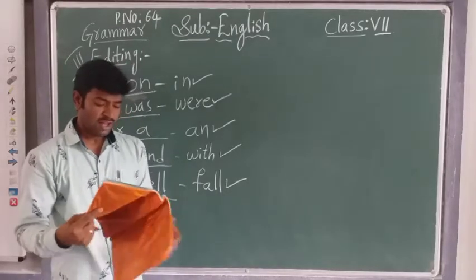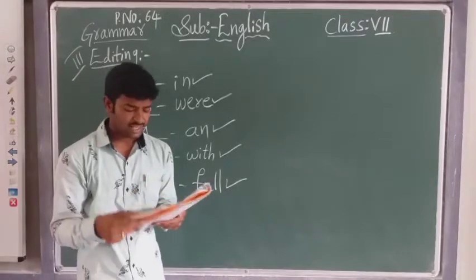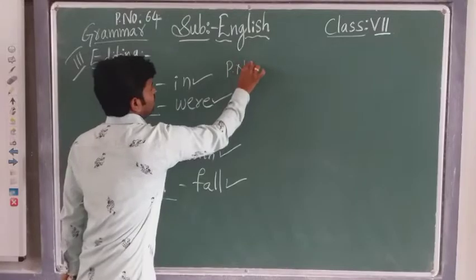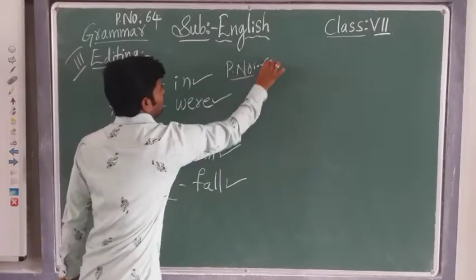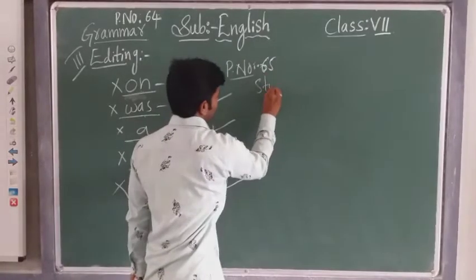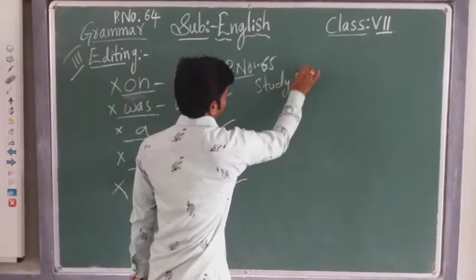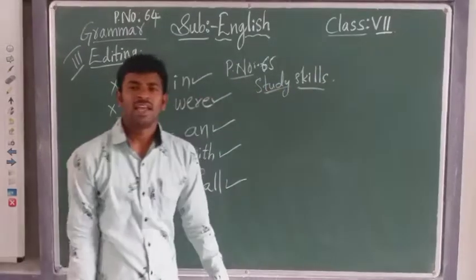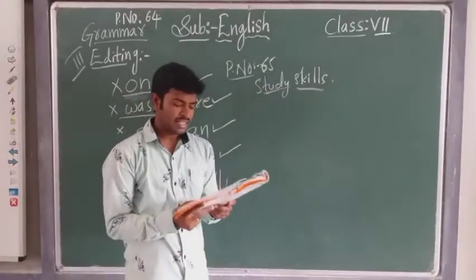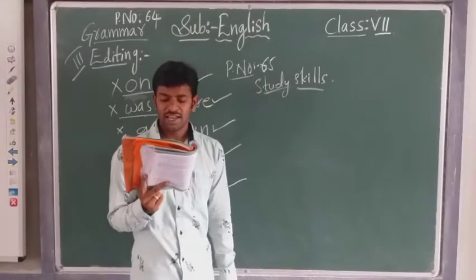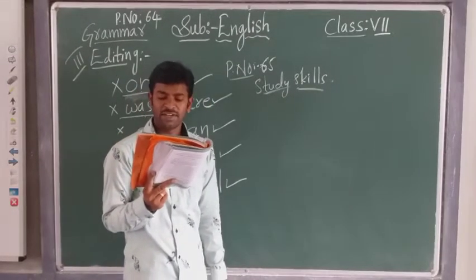Next, come to the study skills. Study skills from page number 65. Page number 65. Study skills he has given. In this study skills, what is given? Let us see here. Jesters used to entertain people with their wit and humor.